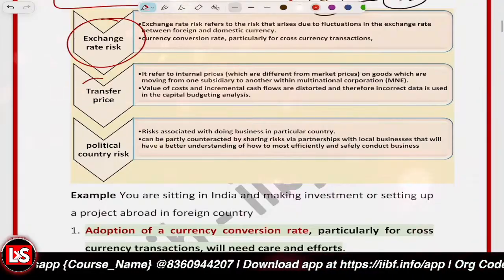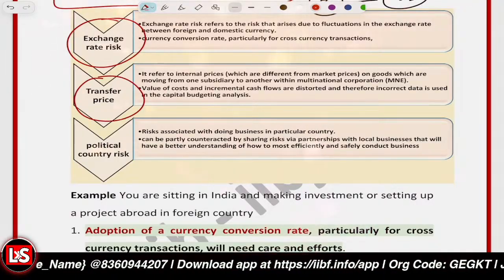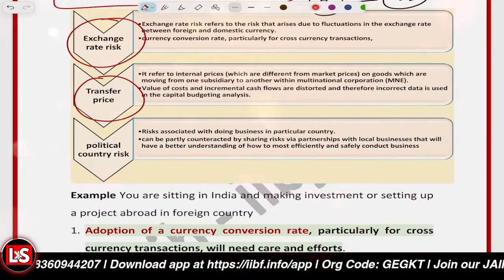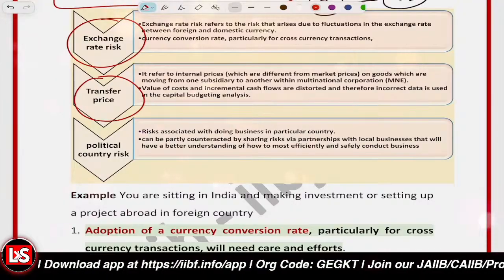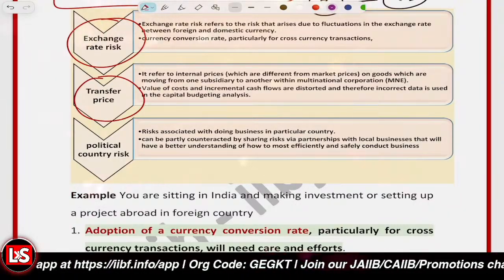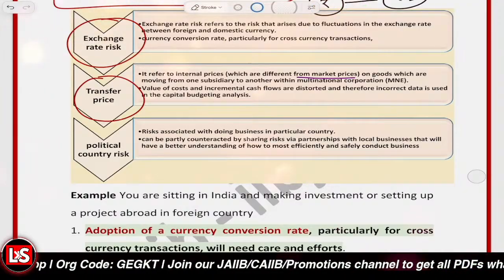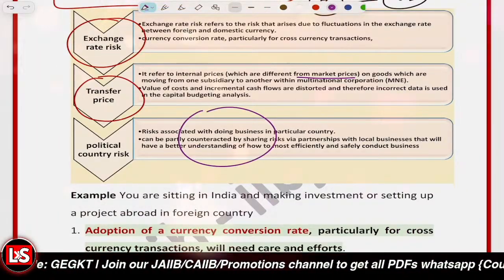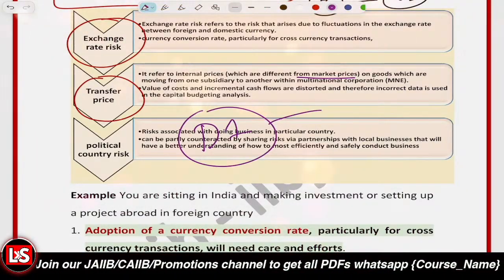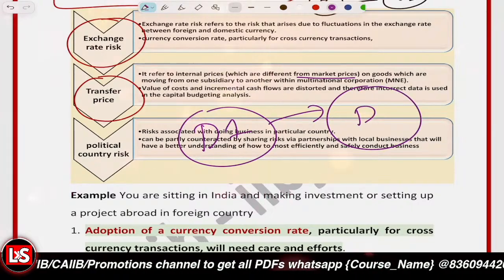The second type is related to transfer risk. Transfer risk refers to the internal prices, which are basically different from the market prices. Let's say you have one department, and from one department the goods are moving to another department.